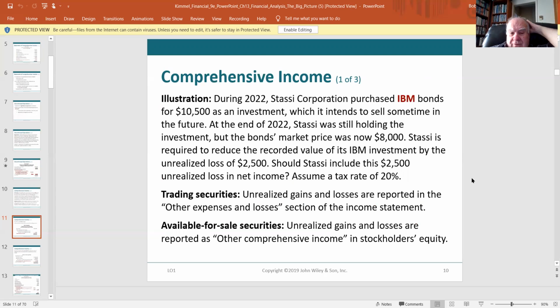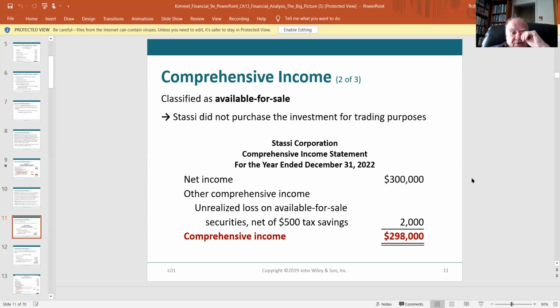So you have two kinds of securities: trading securities. Unrealized gains or losses are reported in the other expenses and losses section of the income statement. For available for sale securities, unrealized gains and losses are recognized as other comprehensive income in stockholders' equity. So they did not purchase the investment for trading purposes, so that unrealized gain goes on the balance sheet. Now, I don't think you're going to get questions about trading securities versus available for sale, other than very basic information like this.